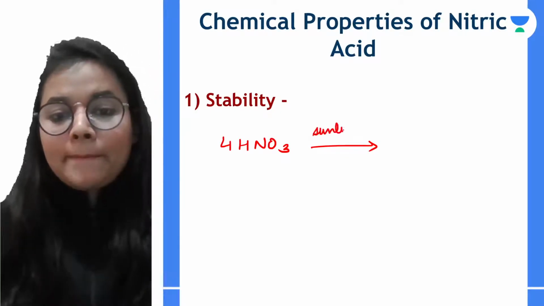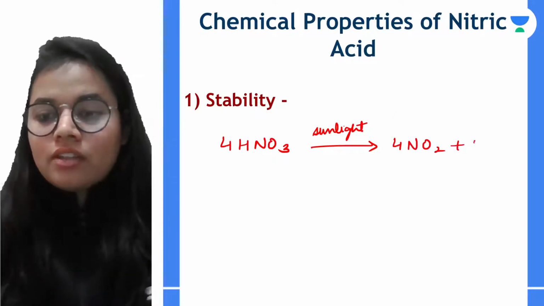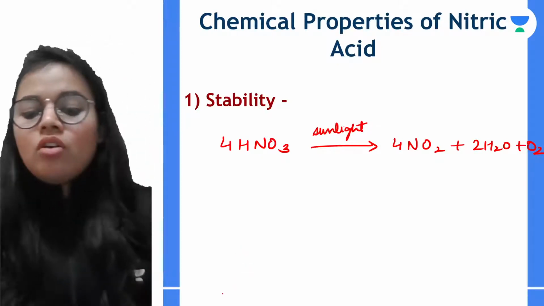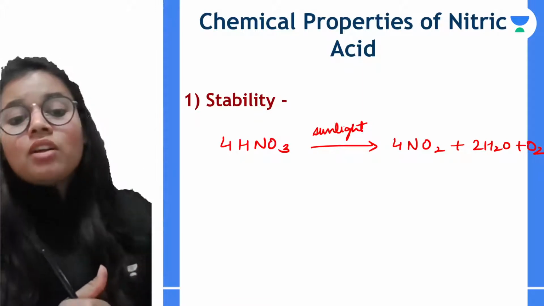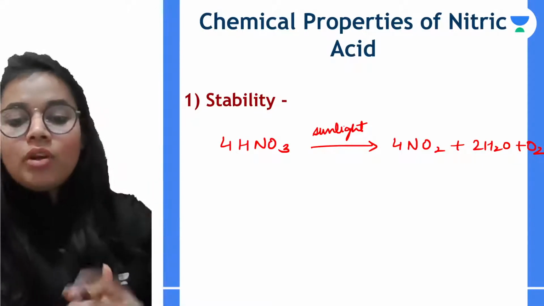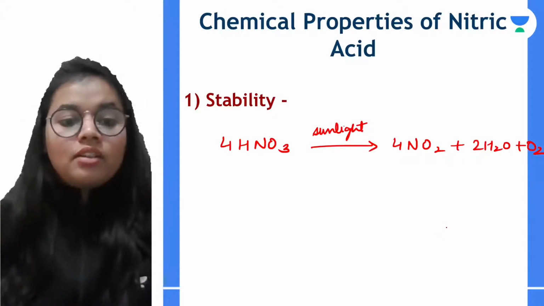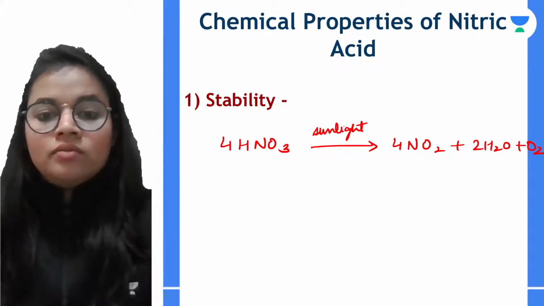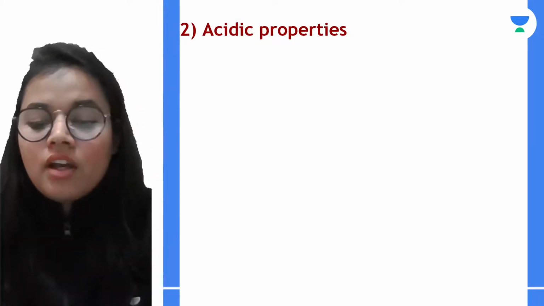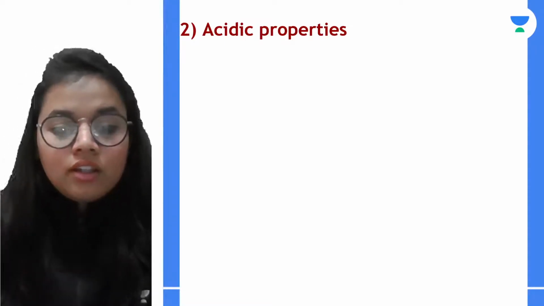Okay, yeah, so it decomposes to form the nitrogen dioxide, water and oxygen. Okay, so this is the reason why the bottle containing nitric acid turns yellow because of the decomposition and the formation of the nitrogen dioxide. Hope it is very much clear. Next is the acidic properties. So nitric acid, it is a strong acid. Okay,